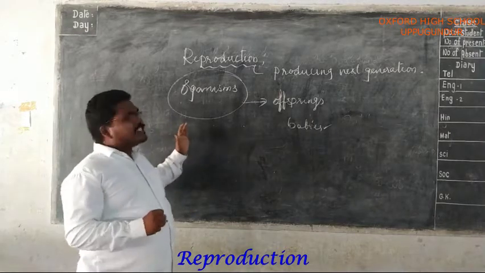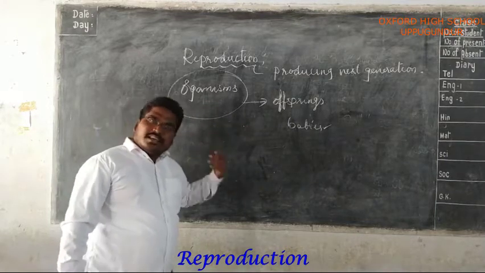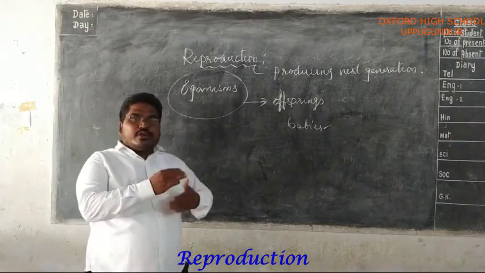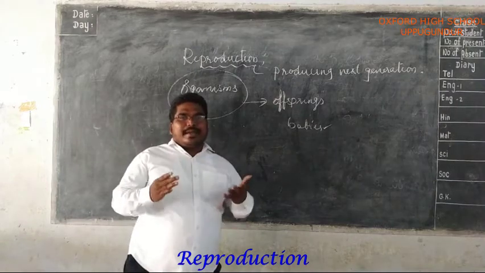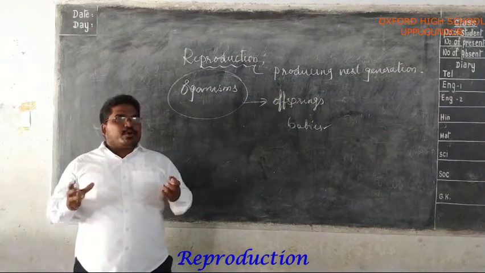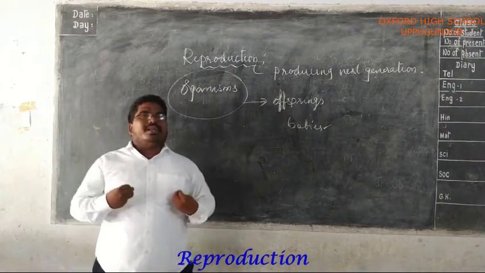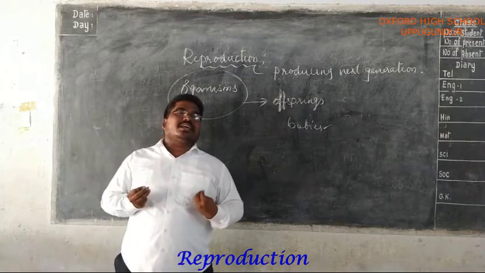All organisms are capable of giving rise to offspring by the process of reproduction, for continuation of their race. The main purpose of reproduction is continuation of their race. Reproduction occurs not only among the organisms, but within the human body or the animal body also.